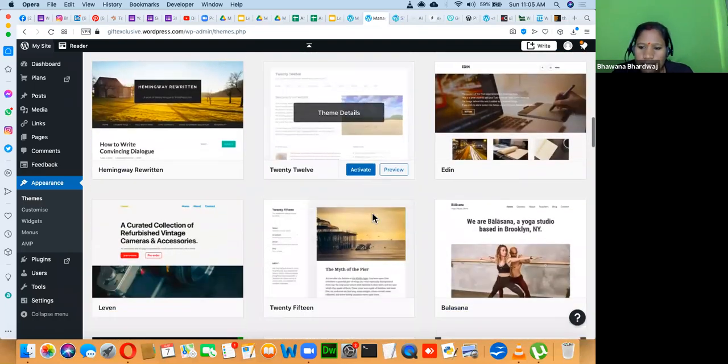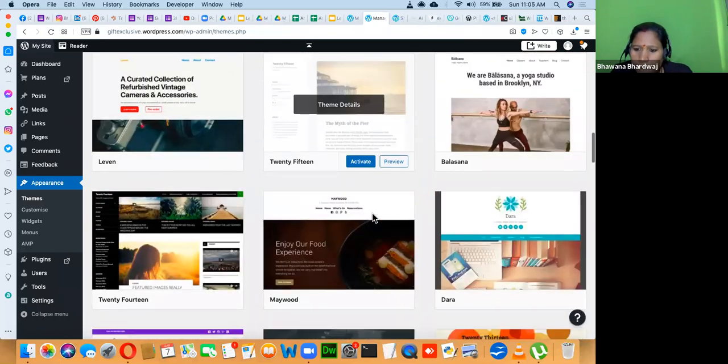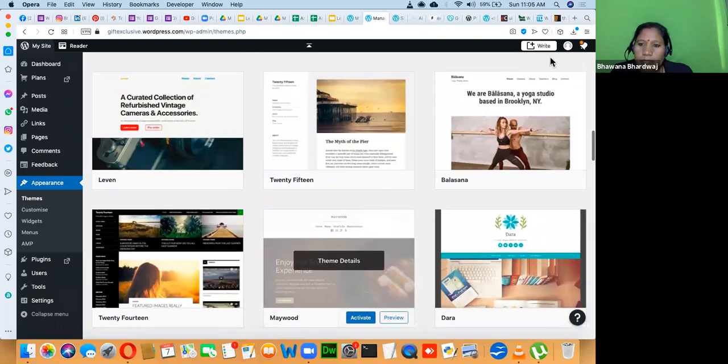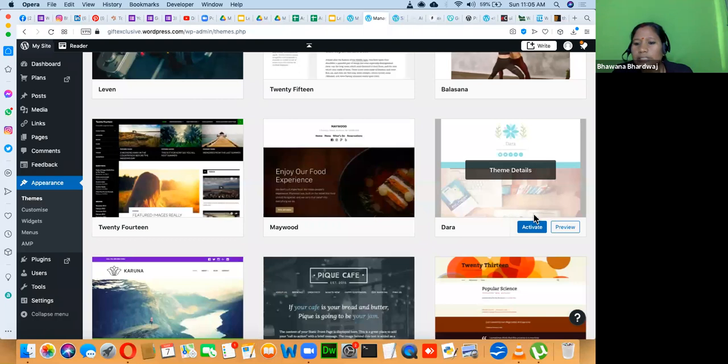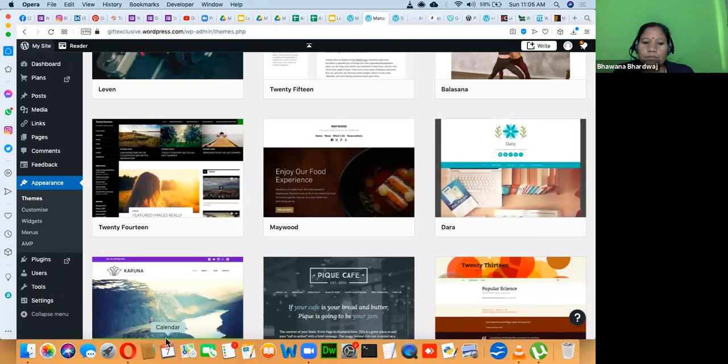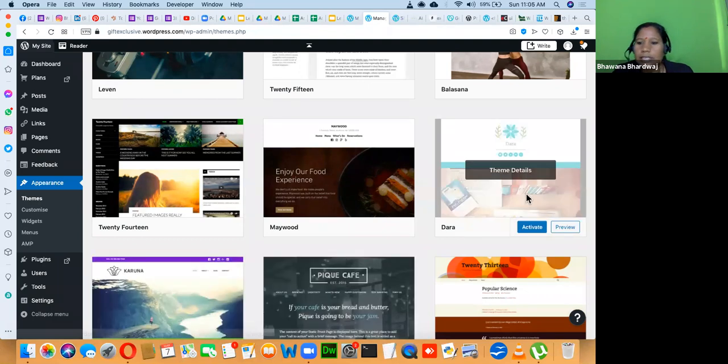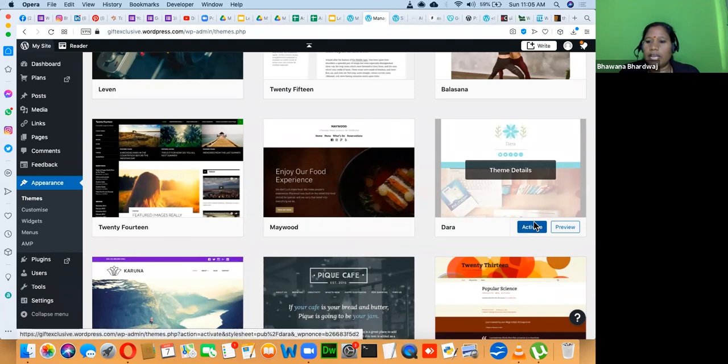Do you want me to change the theme and show you? Let's suppose I'm using this theme. Here you just click on activate and your new theme will be ready.